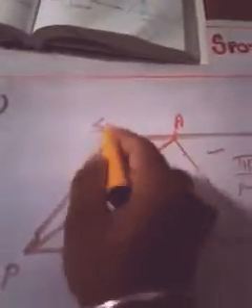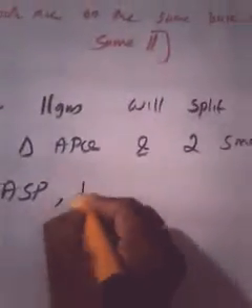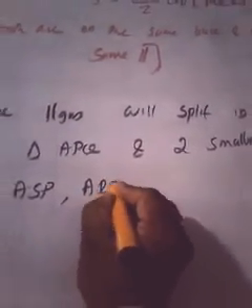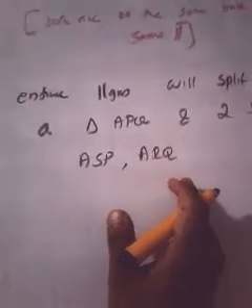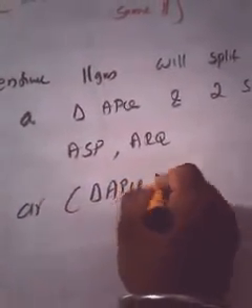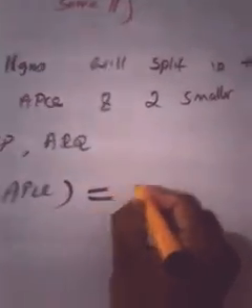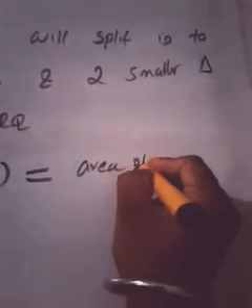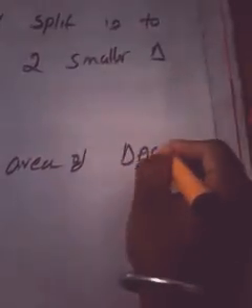So this is the first smaller triangle ASP and ARQ, isn't it? So what is the specialty? Area of triangle APQ is equal to area of triangle ASP plus area of triangle ARQ.